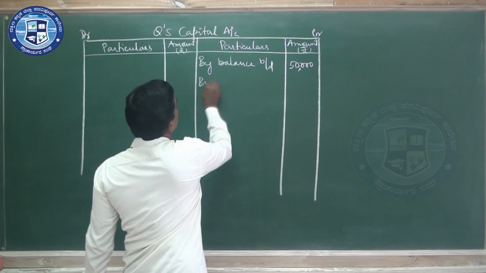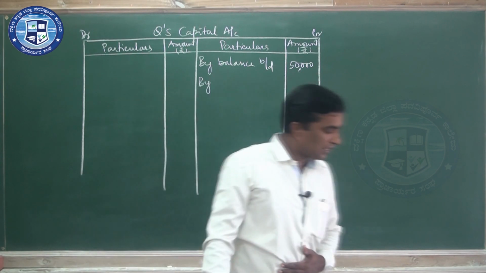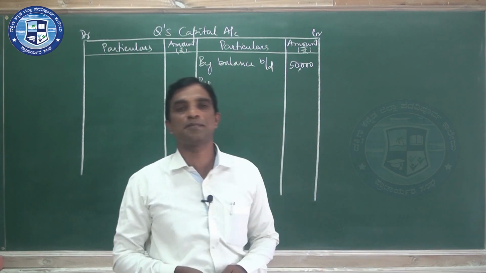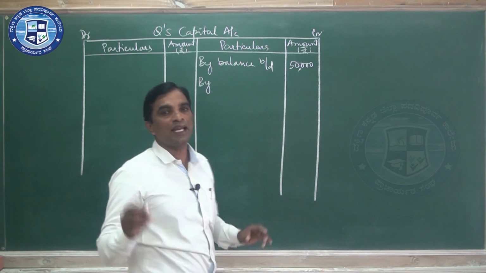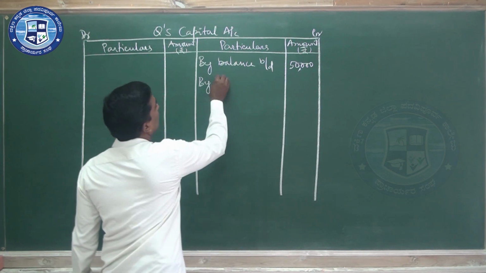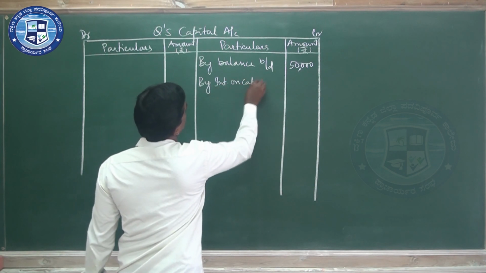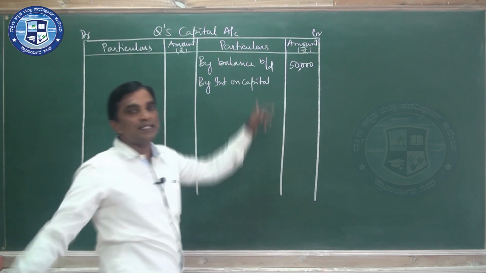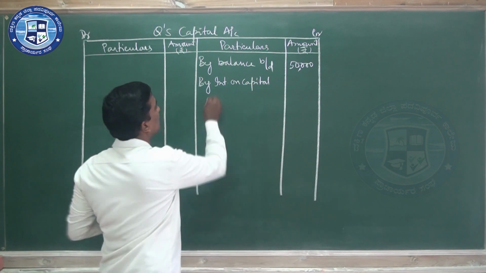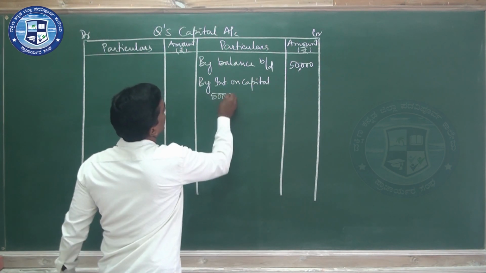Then the second item, we see the adjustments. Q's capital, interest on capital at 6%. So write here interest on capital. Interest on capital is on 50,000. You can write 50,000 here itself.